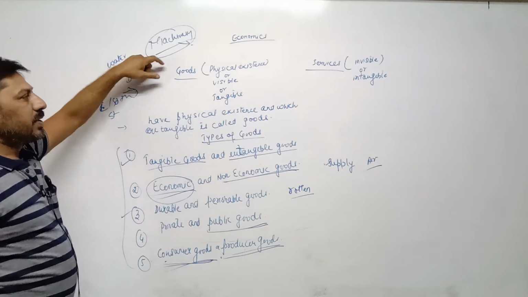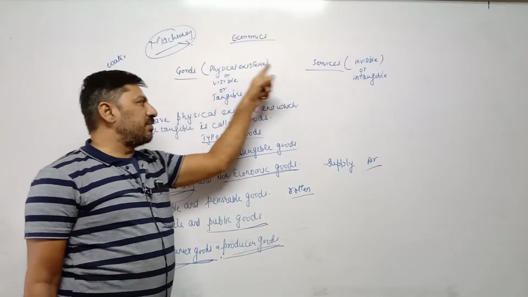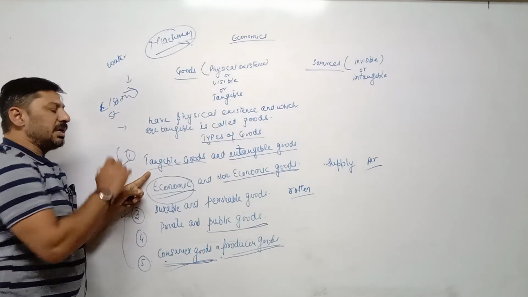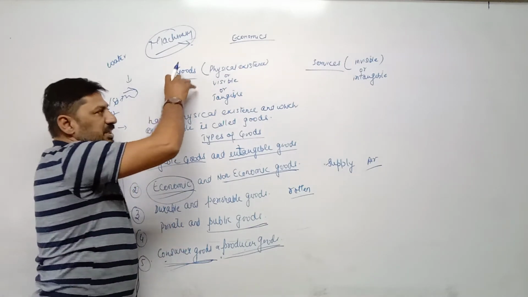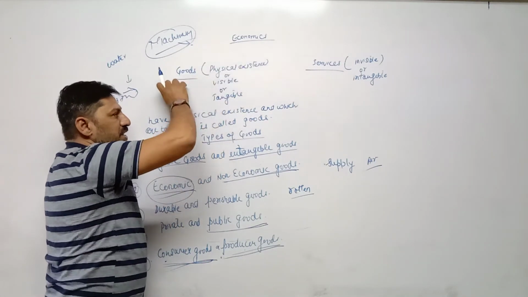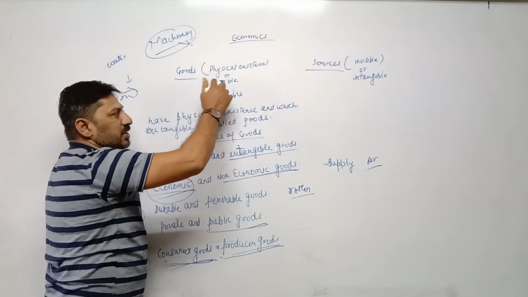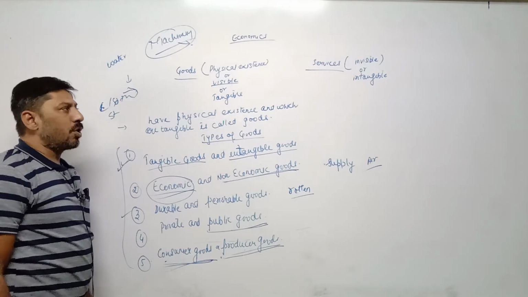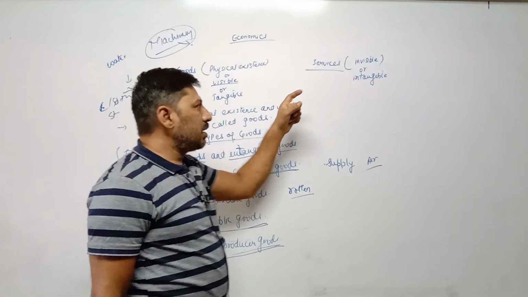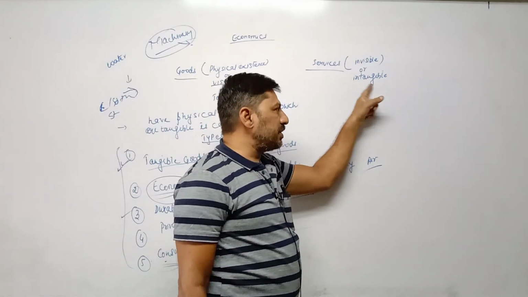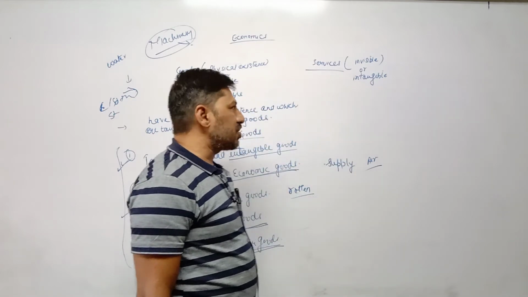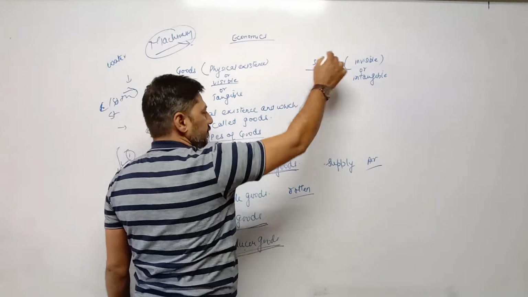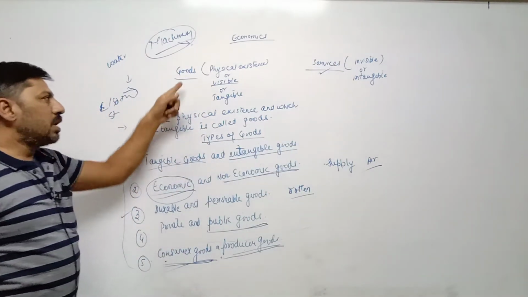So once again, what is the difference between goods and services? This difference we have already done in tangible and intangible goods also. Goods which have physical existence, means goods which are tangible, which are visible, which can be seen or touched, such commodities are called goods. The commodities which are intangible, means which cannot be seen or touched, such commodities are called services. Now, types of goods.